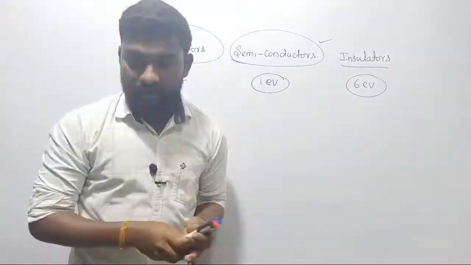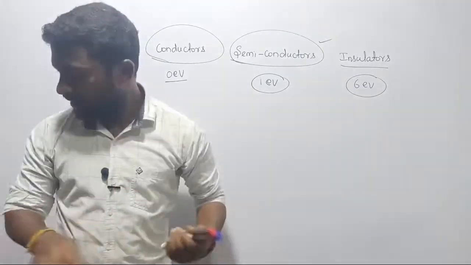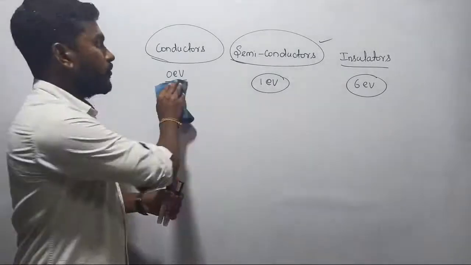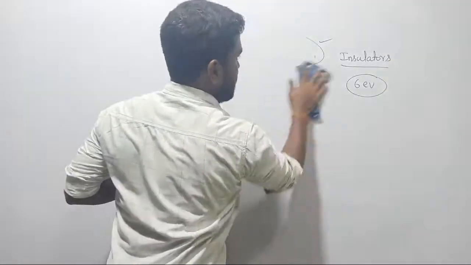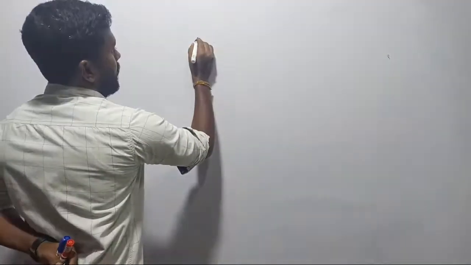Okay, fine. Let us continue. This is all about conductor, semiconductor and insulator. We know the classification now, right? So let us continue. Now let us take the semiconductors and discuss the properties of semiconductors, right?